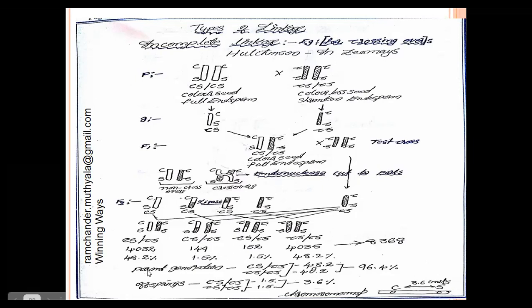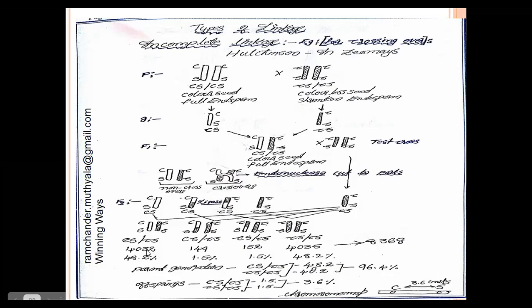Here are the parental generations. We observe the linkage percentage by two formulas. Parental generations are capital C capital S and small c small s. Capital C capital S, meaning colored seeds with full endosperm, plants are 48.2 percent. How do we get this value?